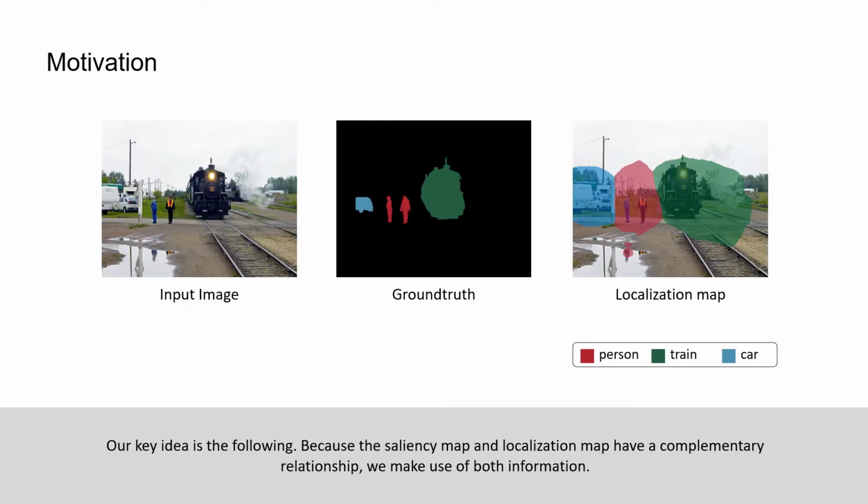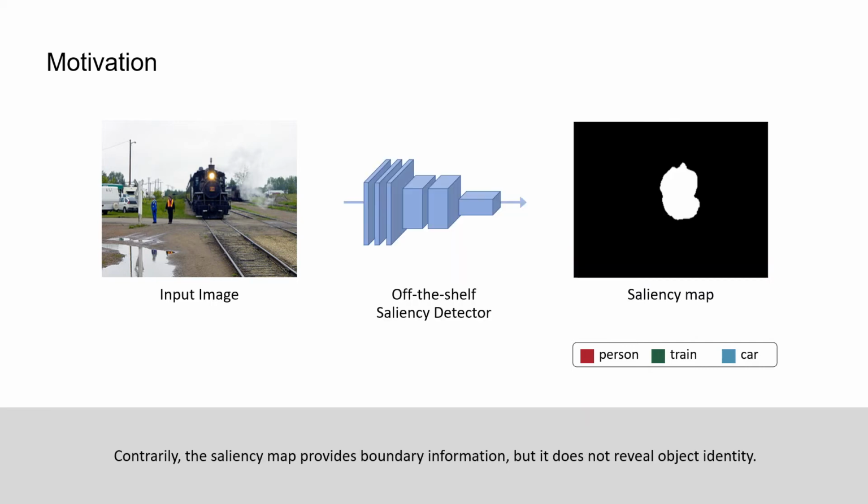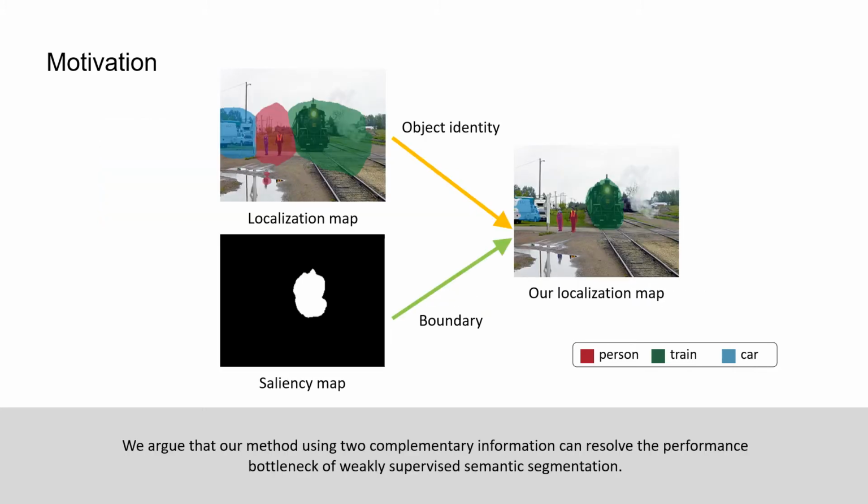Our key idea is the following. Because the saliency map and the localization map have a complementary relationship, we make use of both information. The localization map can distinguish different objects, but does not separate their boundaries effectively. Contrarily, the saliency map provides boundary information, but it does not reveal object identity. We argued that our method using two complementary information can resolve the performance bottleneck of weakly supervised semantic segmentation.